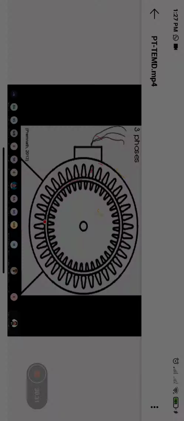Now what will happen in the stator? Stator is equal to electromagnet, like that. You have this supply and you have this iron part and you have the winding. When you give the supply, what will happen here? Magnetic field will be there. This magnetic field will be there when you keep